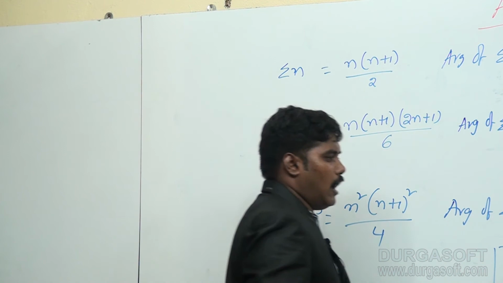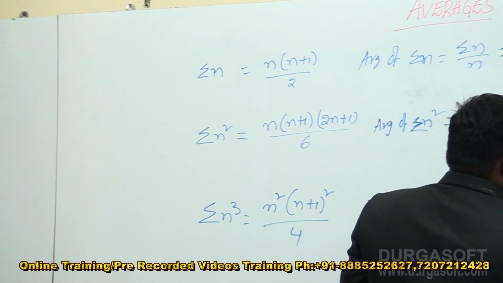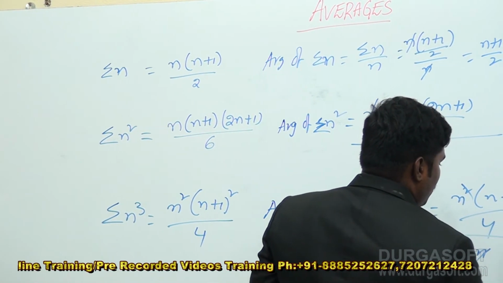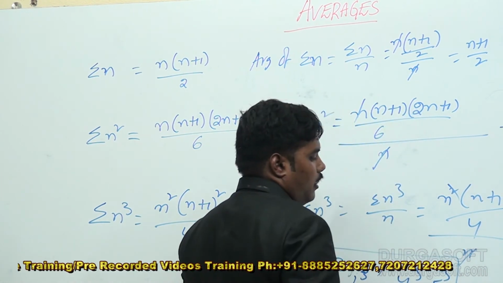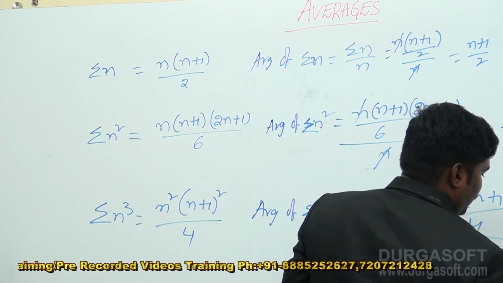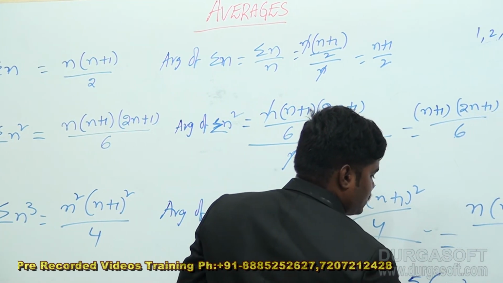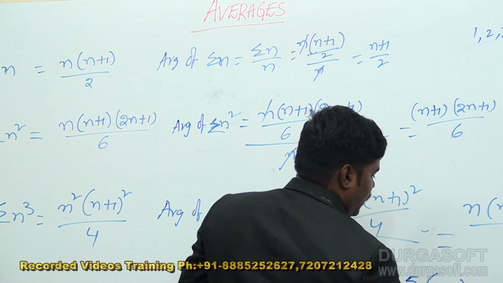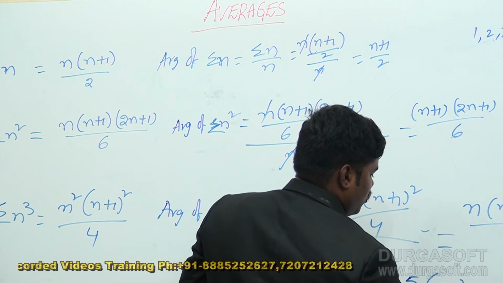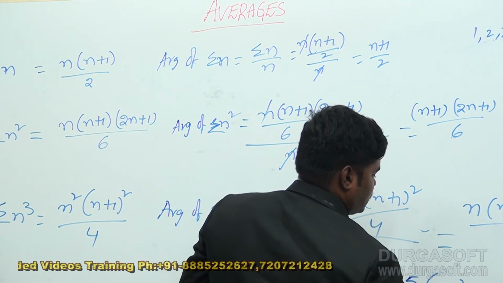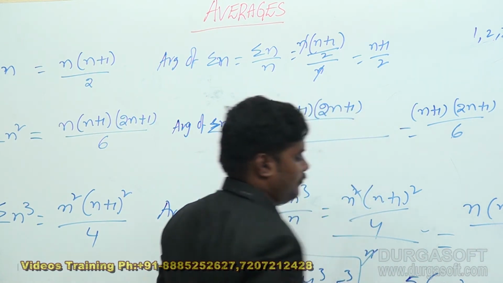So here the answer is 5 into 5 plus 1, 6 square, by 4. So 6 square means 5 into 6 into 6 by 4. 4 ones, and here 6 into 6 is equal to 36, 4 nines, 9 fives is equal to 45.